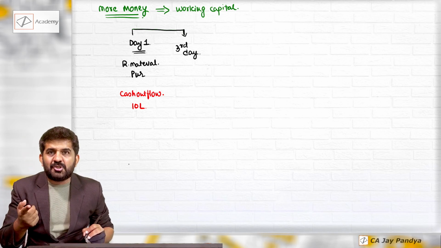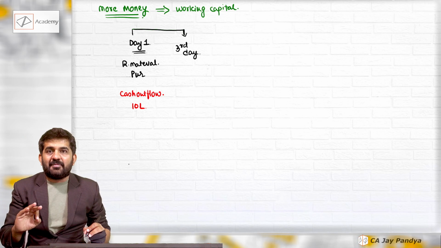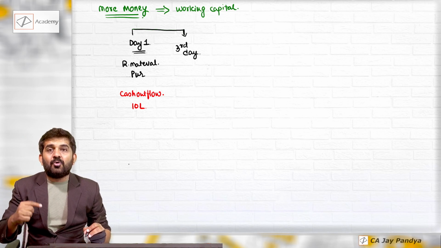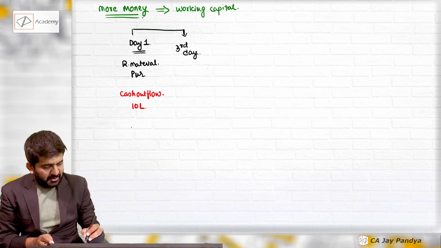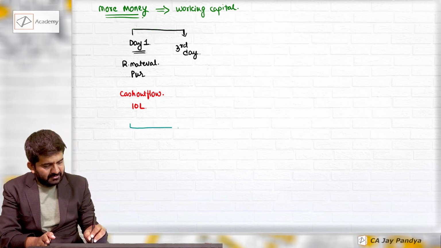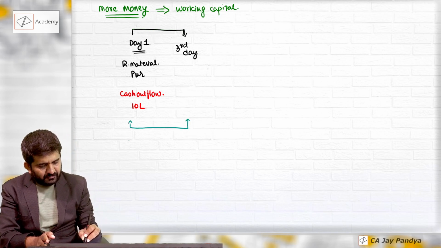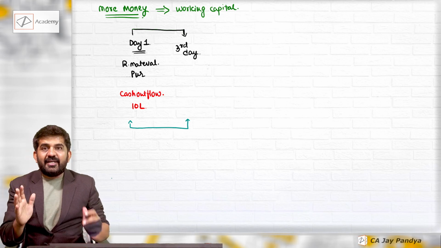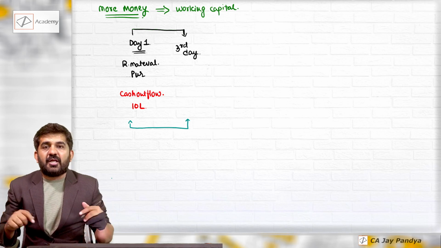Now she understood that this 10 lakhs rupees requirement is not of one day. She will have to borrow this 10 lakhs rupees for this period of 3 days. Because cash is already outflow. 3 days has passed, still raw material are not in production.